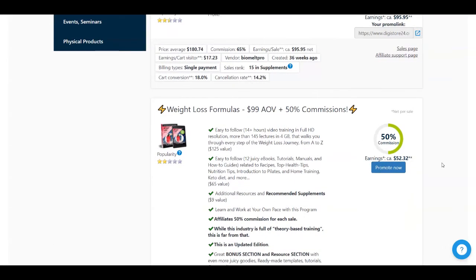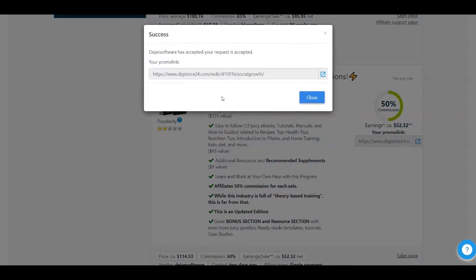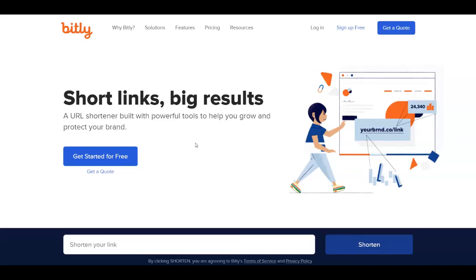So after you find something that you like, that you want to promote, you just need to click on the promote now button, and it's going to give you your affiliate link, which you need to copy. And after that, all you need to do is to go over to this website called bitly.com. We're going to use Bitly even if this is an optional step.